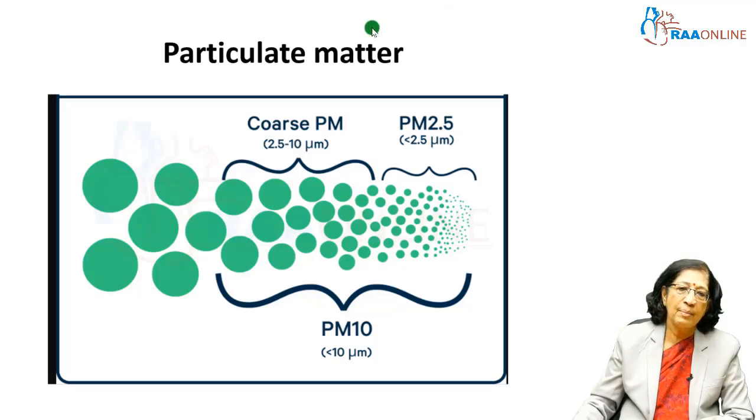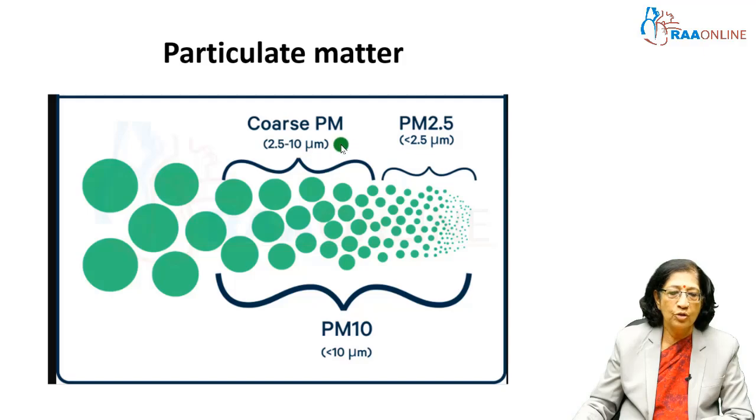This is a pictorial representation. These are the smaller particles less than 2.5, and coarse is 2.5 to 10, and particulate matter 10 includes both the coarse as well as the fine particles.